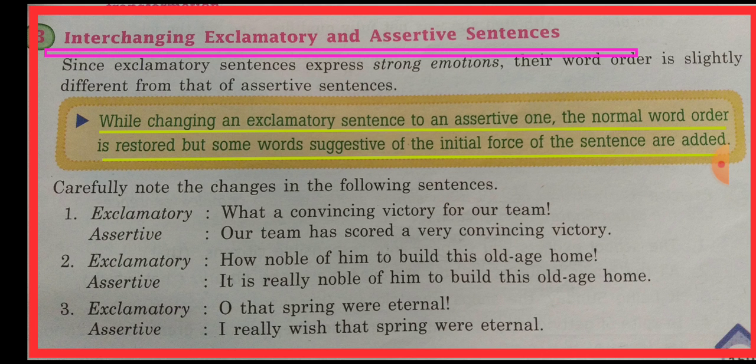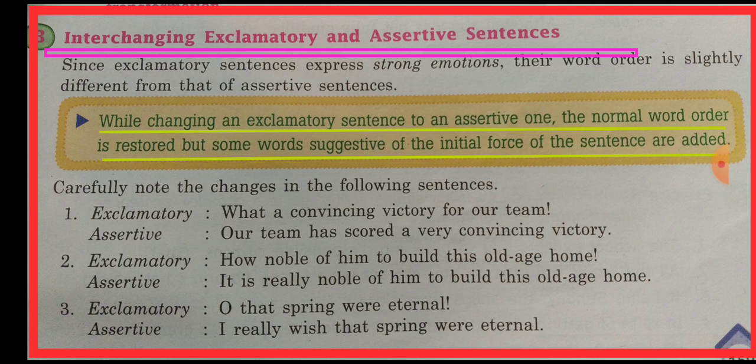Like the first example: What a convincing victory for our team! Now, this sentence is written in an exclamatory way, it's an exclamatory sentence. But if we have to transform this sentence into an assertive sentence, then we will write: Our team has scored a very convincing victory. Full stop.